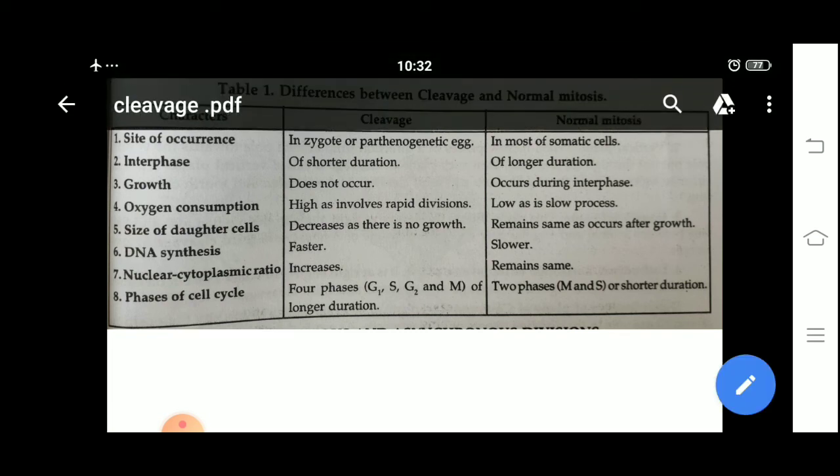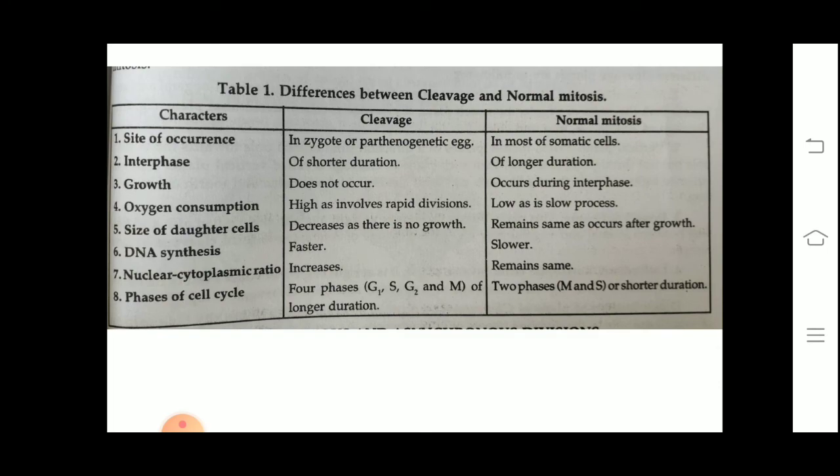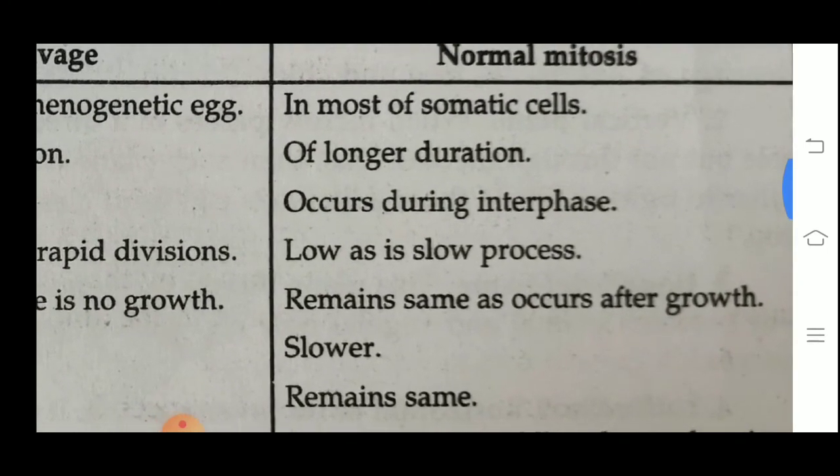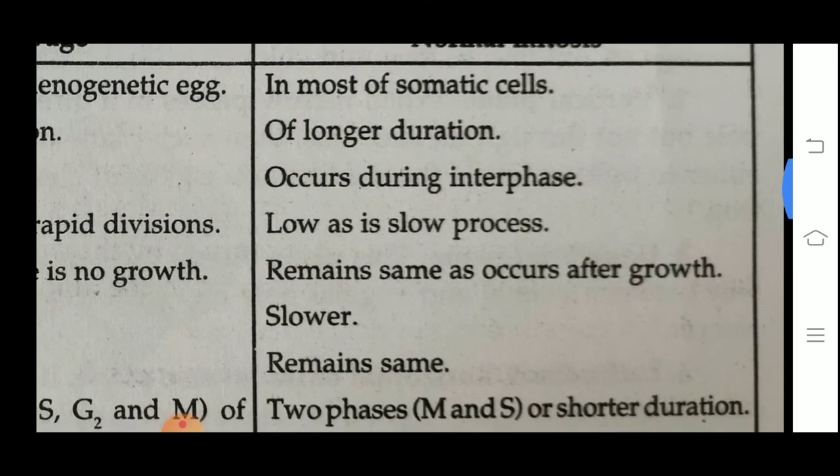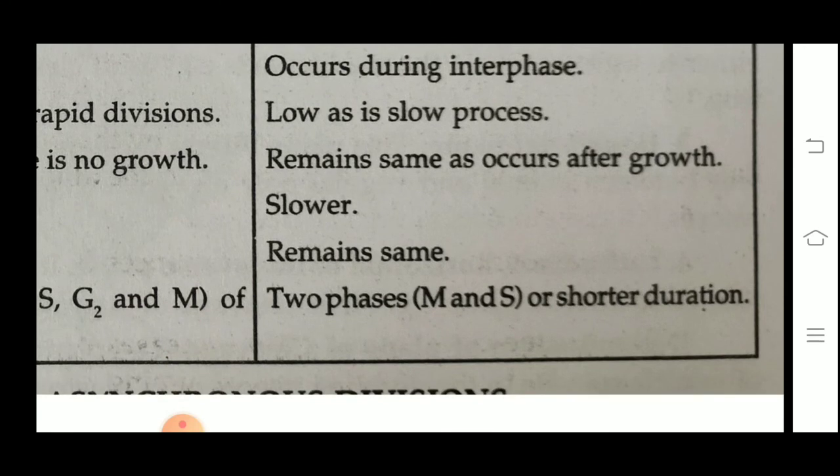If we compare this cleavage with normal mitosis, we can observe that mitosis occurs in the somatic cells of the body, and interphase is of longer duration. Growth occurs mainly at the interphase, that is the first phase, and oxygen consumption is very low. The size of the daughter cell, although less than the parent cell, grows to regain its normal size. DNA synthesis is very slow, and the nuclear cytoplasmic ratio remains the same as that of the parent cell, and the phases of the cell cycle are mainly M and S.